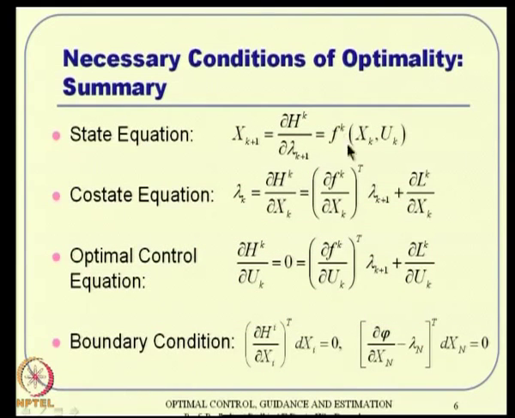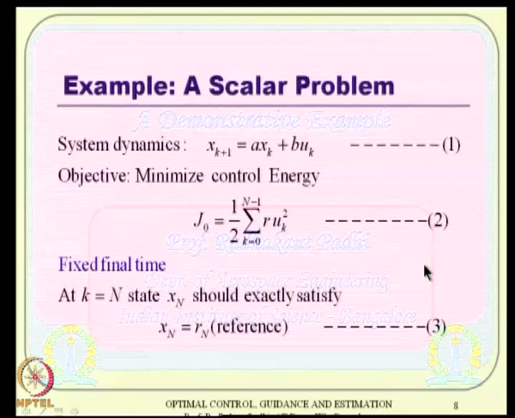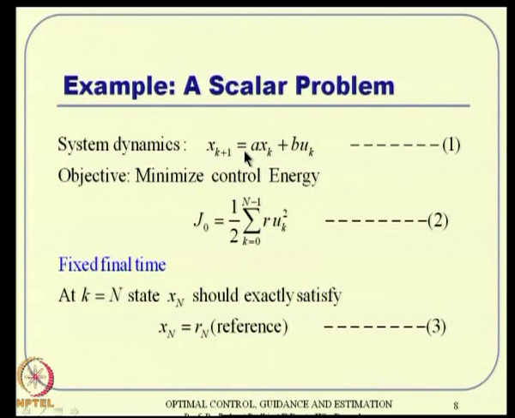Alright, so these are the necessary conditions, and let us have an example to demonstrate how to use them. We will take a linear system with a quadratic cost function. Essentially, it is an LQR problem, but it is a kind of hard constraint problem. Even though it is a scalar problem, what you are demanding is that at k equal to n, the final time, x n should be equal to R n.